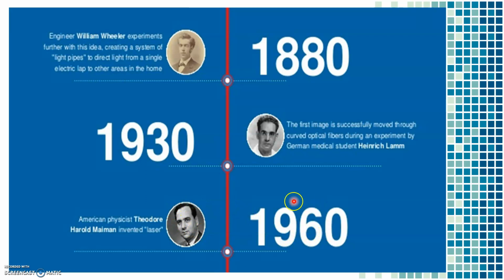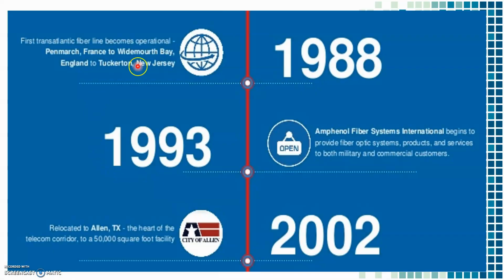Till the 1960s, a white lamp was used as the source to transmit data through the optical fiber. As soon as the laser was invented by Theodore Harold, fiber optic technology has seen a vast development.